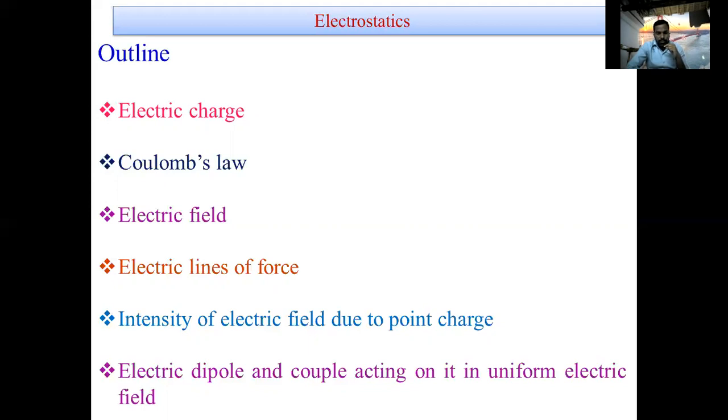Now, in this theory, the electrons revolve around the nucleus. The electron's mass is 9.109 into 10 to the power of minus 31 kg. The charge of electron is minus 1.6 into 10 to the power of minus 19 coulombs. Here, the charge of the proton is 1.6 into 10 to the power of minus 19. Both are the same magnitude, but opposite signs.